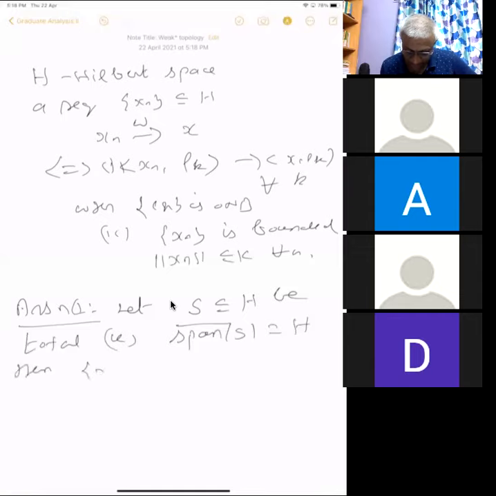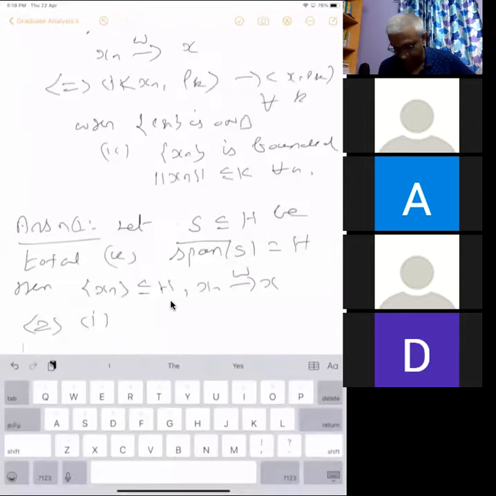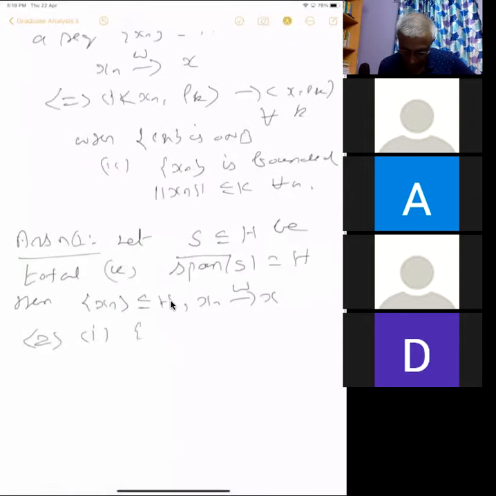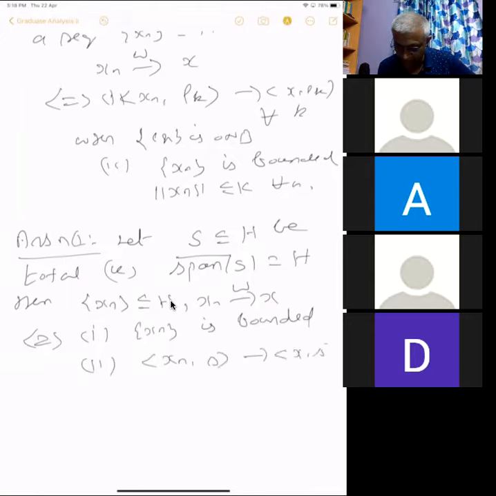Then a sequence xn contained in H, xn converges to x weakly, is equivalent to saying 1, xn is bounded, and 2, <xn, s> converges to <x, s>. These are all just numbers, for all s in S. So it's enough to have the weak convergence over a total set when you have a uniformly bounded sequence. It's very easy to prove.